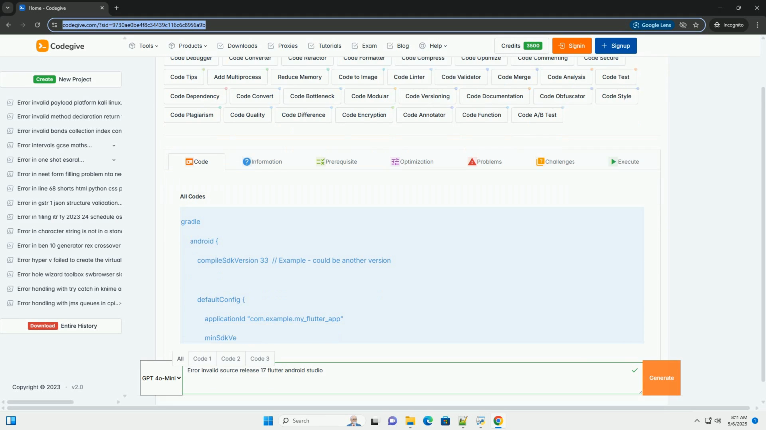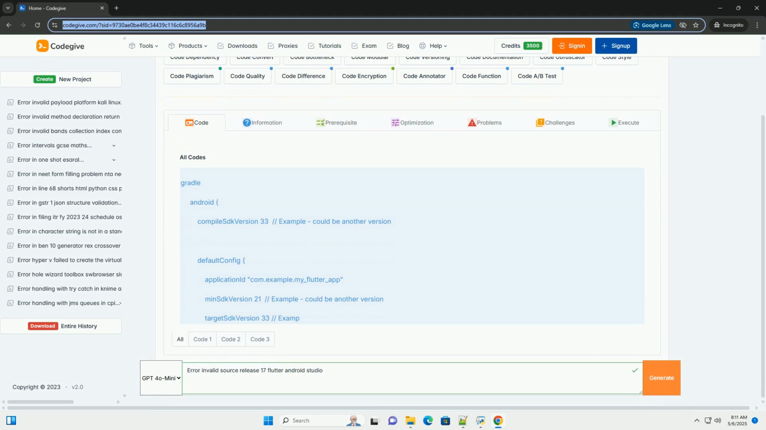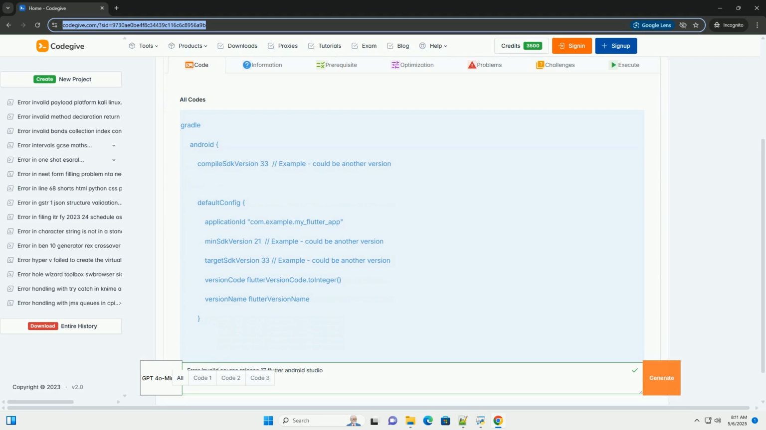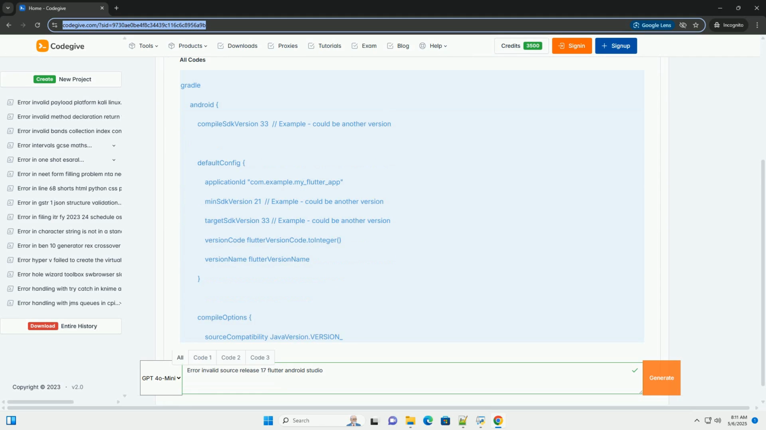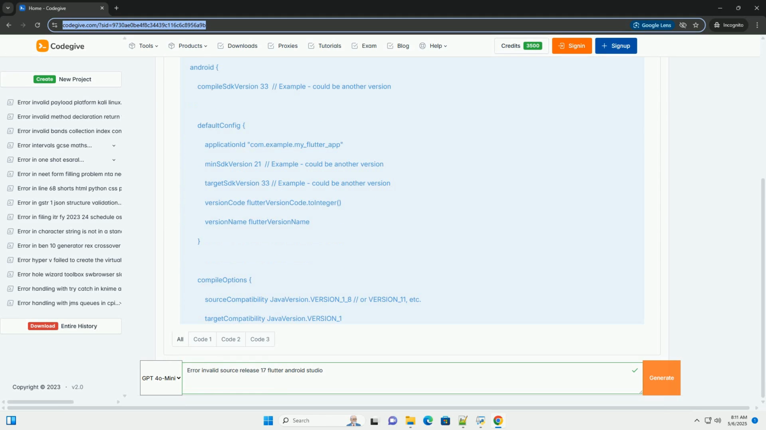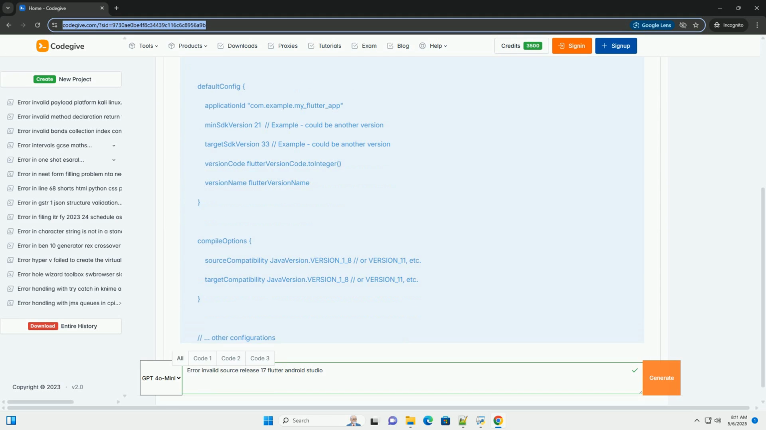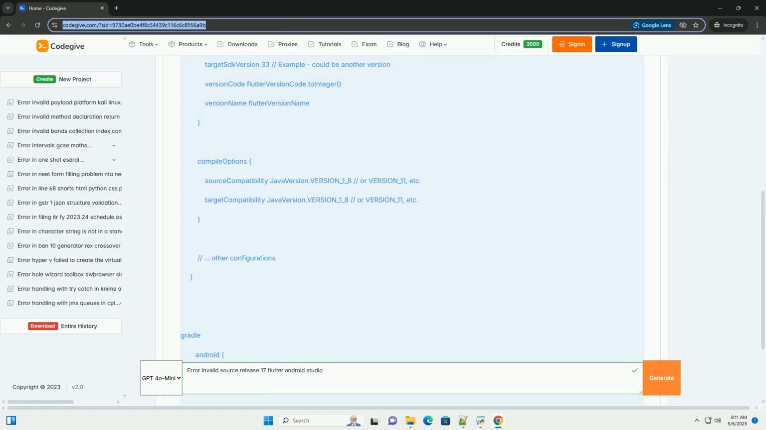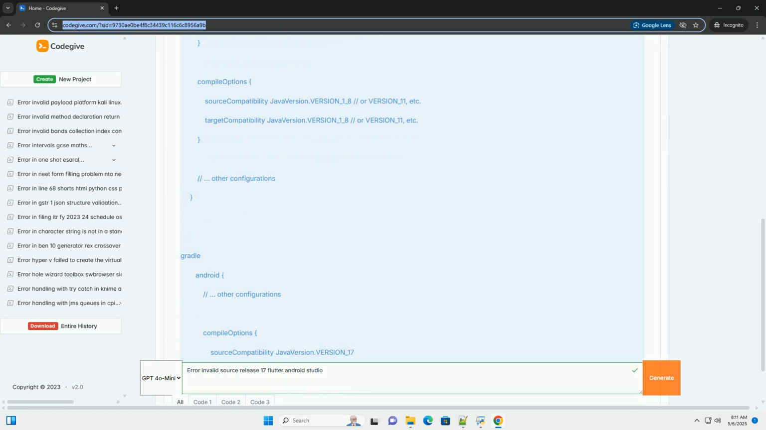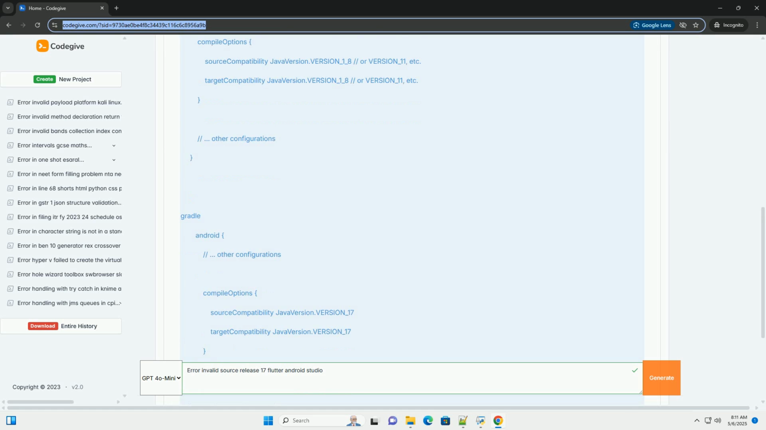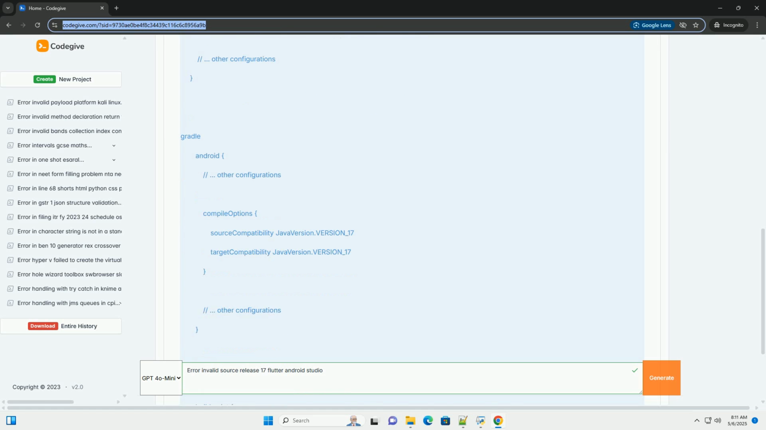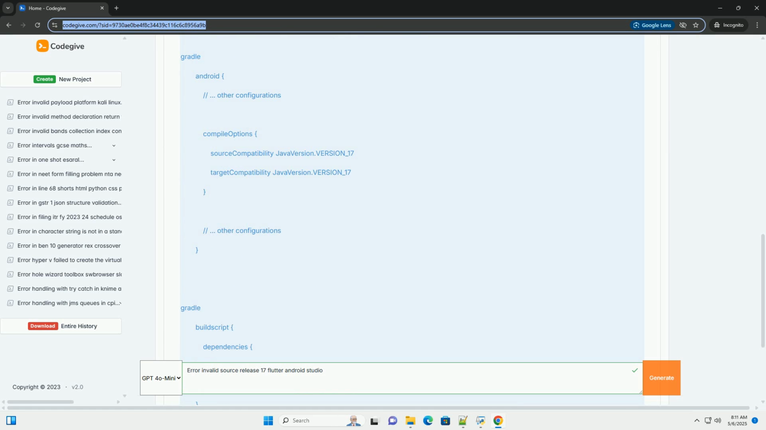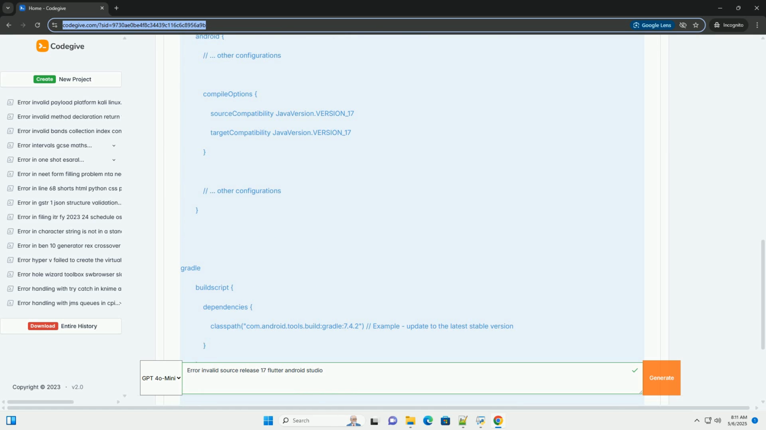Fixing error: invalid source release 17 in Flutter Android Studio. This error, invalid source release 17, or a similar number, in your Flutter Android Studio project indicates a mismatch between the Java version expected by your project and the Java version configured in Android Studio. Specifically, you're likely using a newer JDK version, for example JDK 17, than the project's configuration allows for.